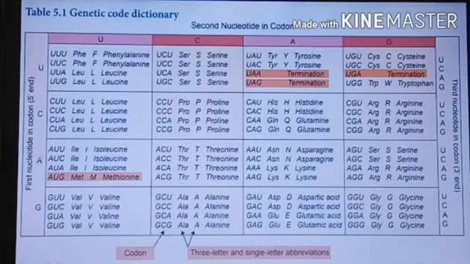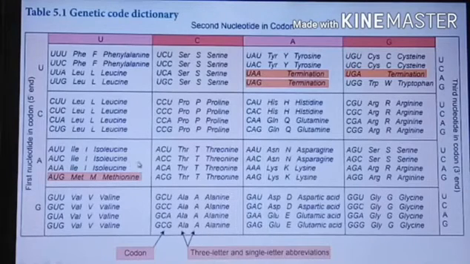Like that only, A, U, C. Okay, the last one, A, U, G. That A, U, G denotes the letter M, methionine. So that is the only exception.